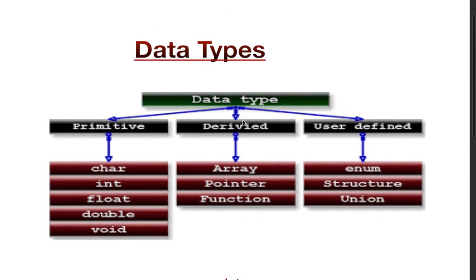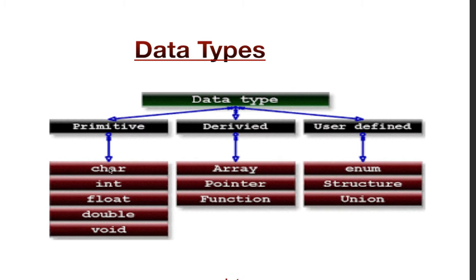Now see how many types of data types there are. Data types are divided into three parts, and they are further divided into several parts. The first one is primitive, the second is derived, and the third is user defined. Primitive means ancient, in Hindi Purana, or basic.